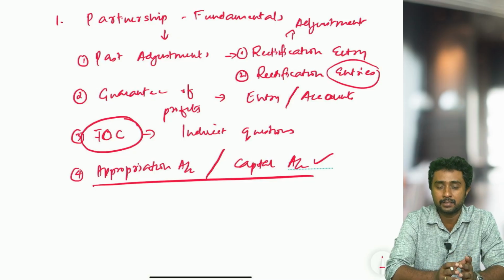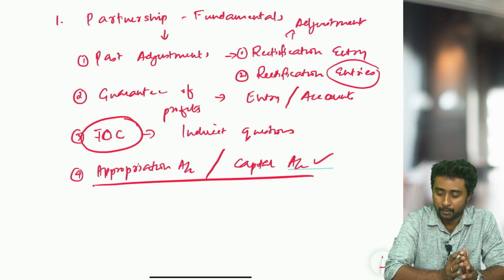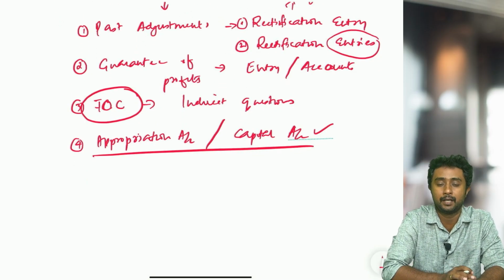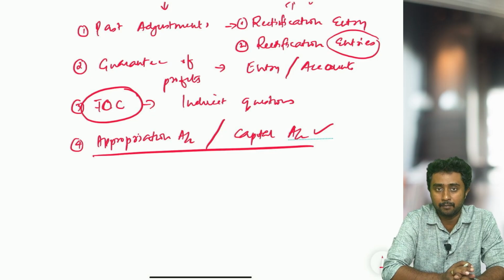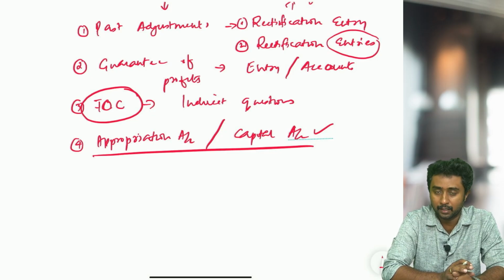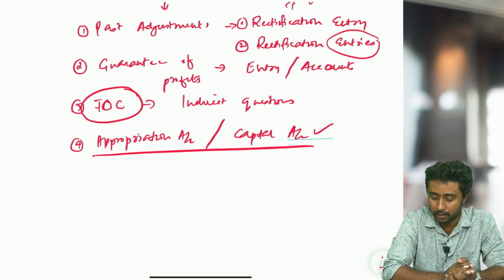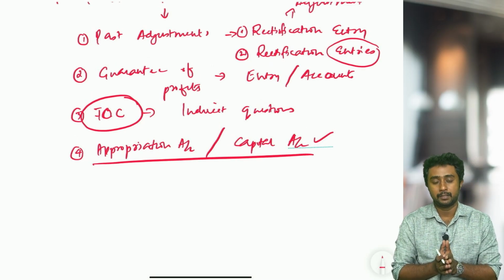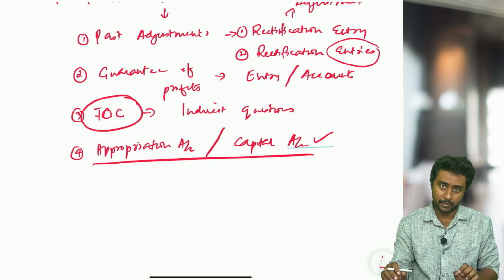There will be some twist, so read the question properly and do the calculations. When you are preparing the appropriation account and capital account of the partners, remember that the capital account is prepared under two methods: fixed capital method and fluctuating capital method. You should be thorough with both the methods, then only you can score well in this topic, because mostly twisted questions will be coming.